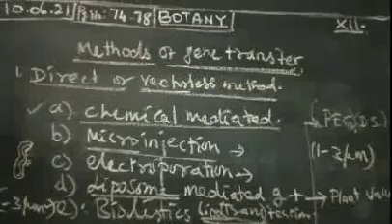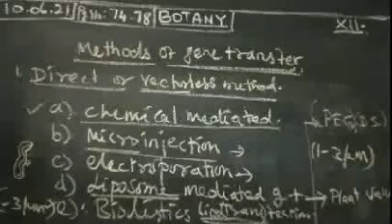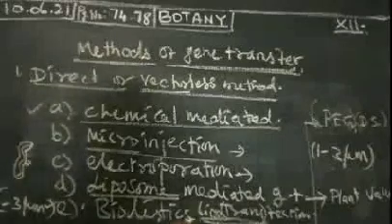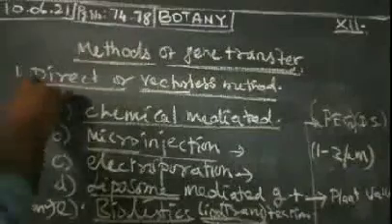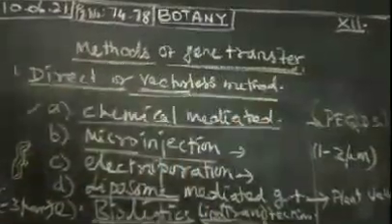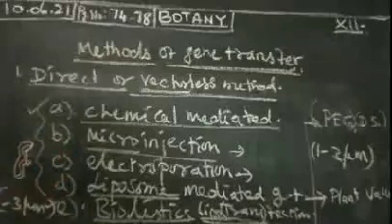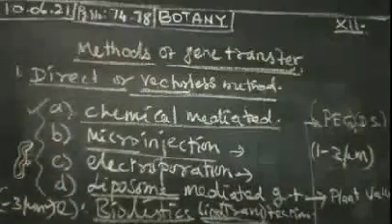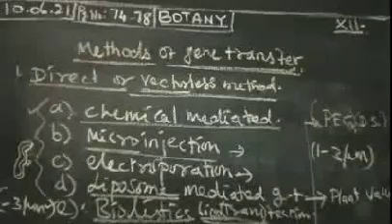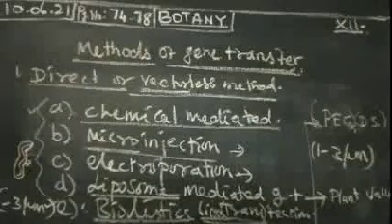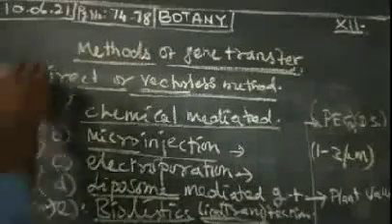Bombarded cells are cultured and transferred to a selection medium, and plants are regenerated from the transformed cells only. That is called the biolistics method. These are the methods mostly used for the direct or vectorless method. In this method no vectors are used, for these 5 methods: chemical mediated, microinjection, electroporation, liposome mediated gene transfer and biolistics. Okay, next we pass on to another one.